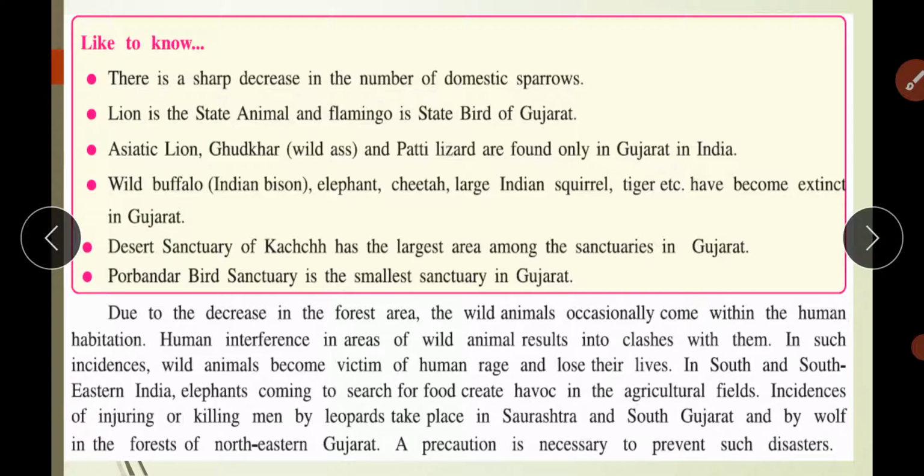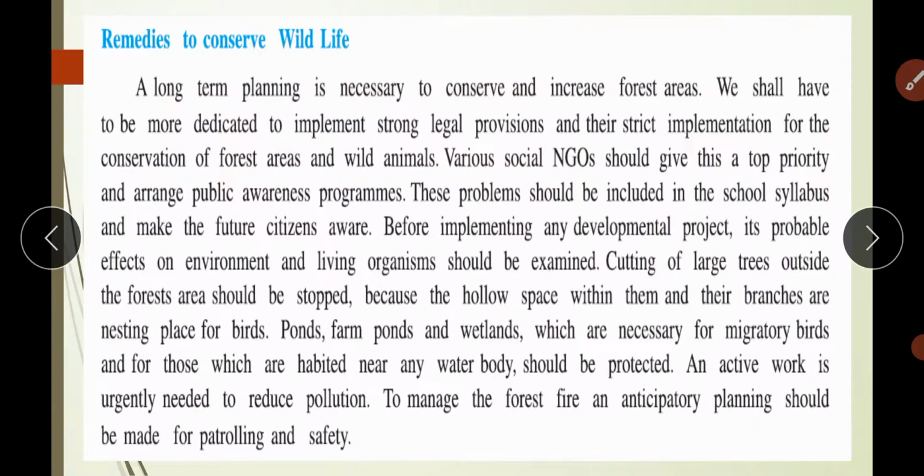हमारे बहुत ज़रूरी है कि हम इसका ध्यान रखें. वो लोग हमारे वहाँ पे क्यों आते हैं? Because they are not getting that food in forest. That's why they come in human areas.